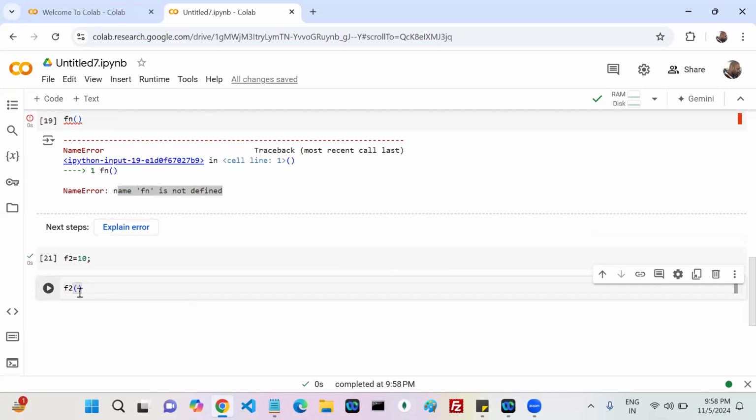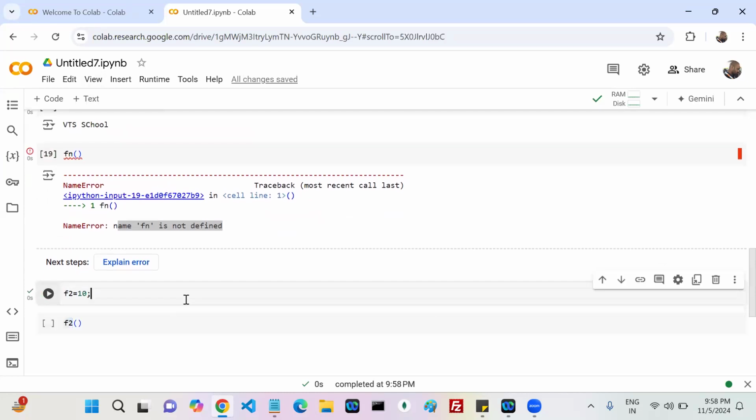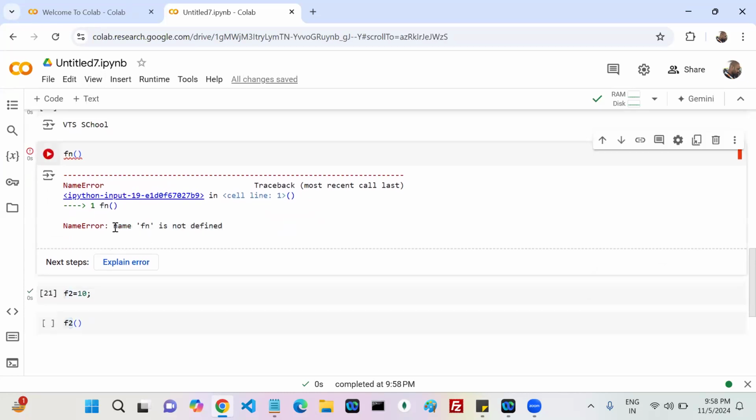See, how many sections? By seeing this one, what can you understand? You are calling F2. Calling F2 means you are calling a function. Calling F2 means F2 should be a function. First check whether F2 is defined or not. F2 there means you avoid this error or not.